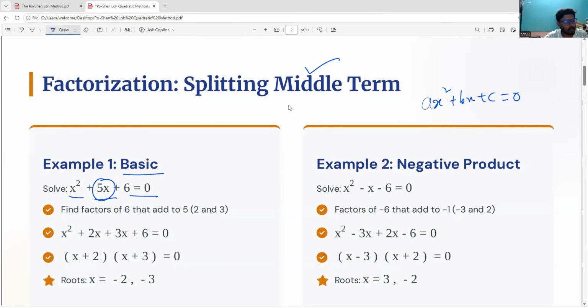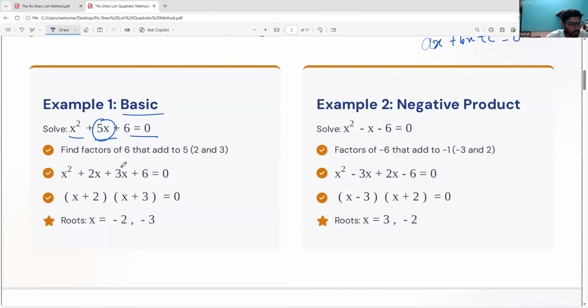So most probably I don't want to explain that. Every one of you knows. If we split the middle term, we get the final roots x equals minus 2 and minus 3. Generally, simple equations we are able to do that. Even many competitive exam people directly say it by just seeing it.